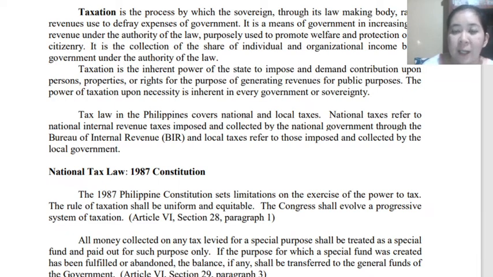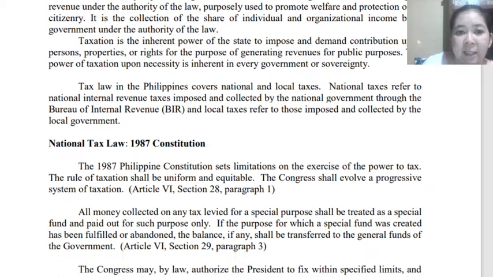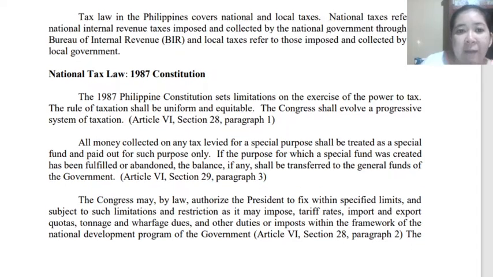These are specific taxes that your local government unit is imposing, and they may not be imposed in other localities, provinces, or towns. So that is local taxation.